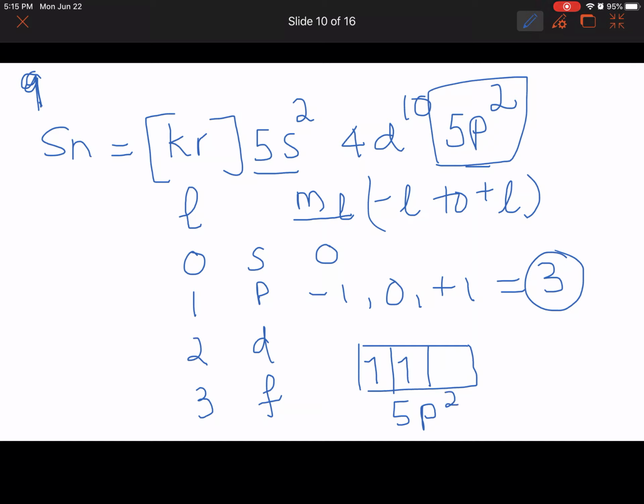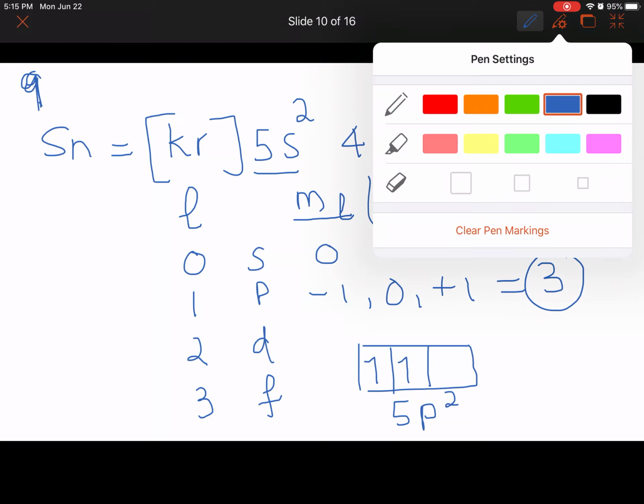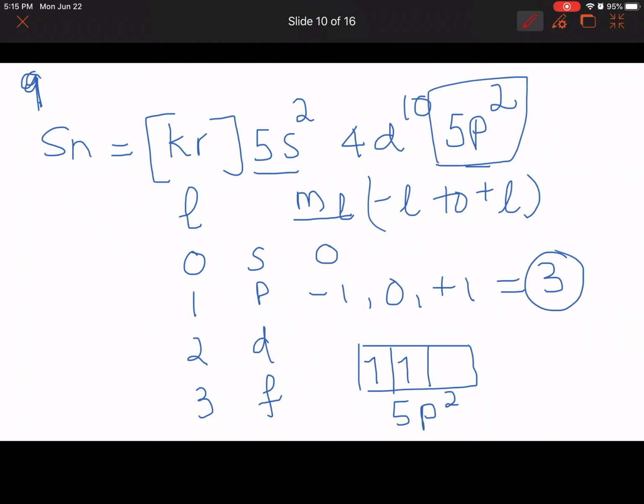So 5p2. And then we want to find the quantum numbers for the highest energy, which is the last electron. Now we're going to figure out the 4 quantum numbers, which are N, L, ML and MS for 5p2.